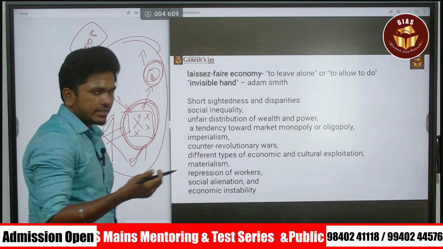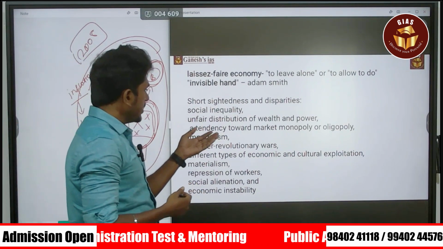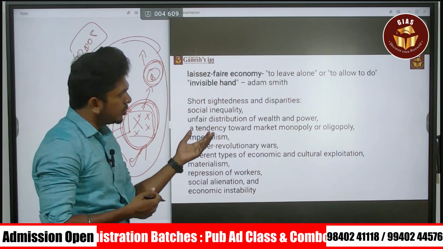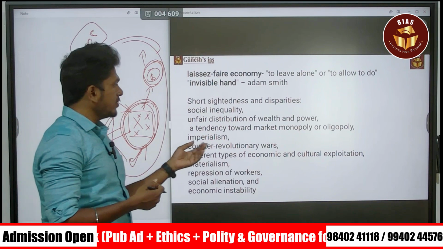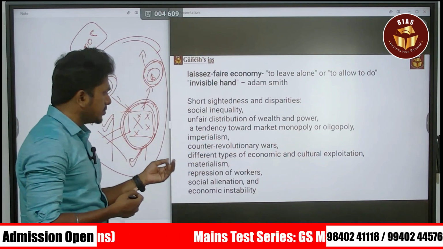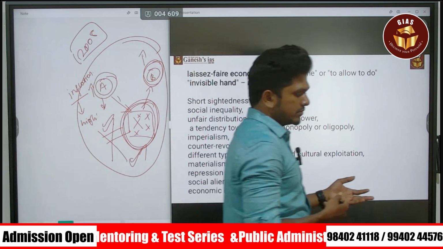Next, when it comes to short-sightedness and disparities, what are the disparities? First is social inequalities, unfair distribution of wealth and power, the tendency towards a market monopoly or oligopoly, materialism, counter-revolutionary wars, cultural exploitation, repression of the workers, social alienation, and economic instability.